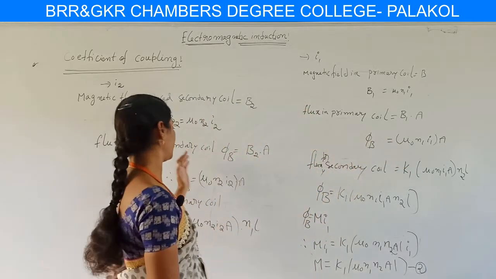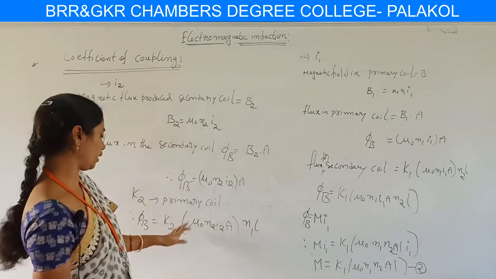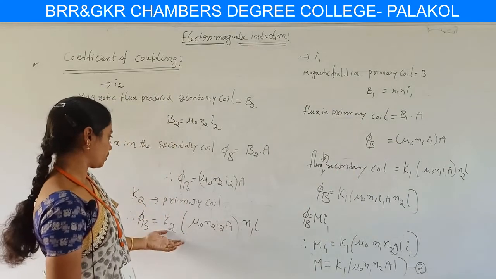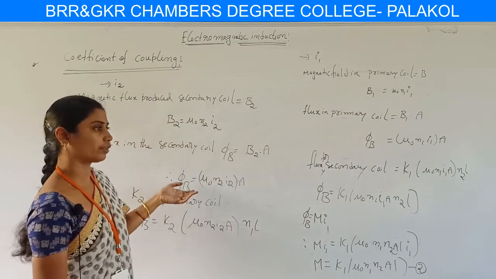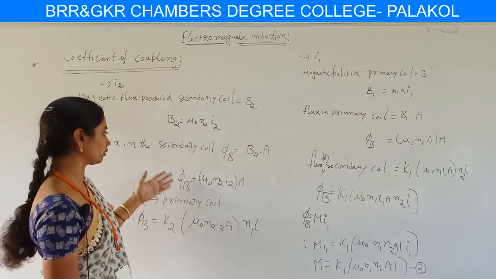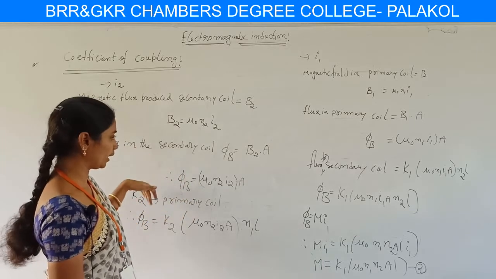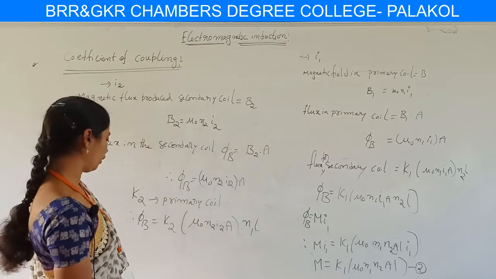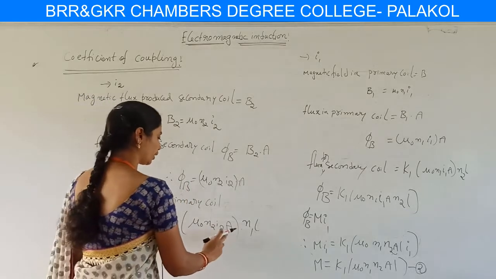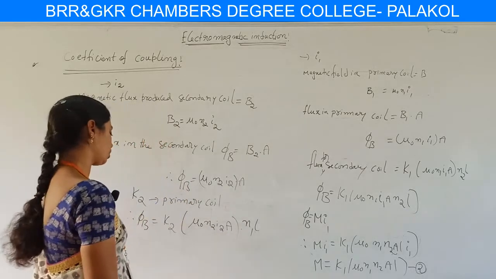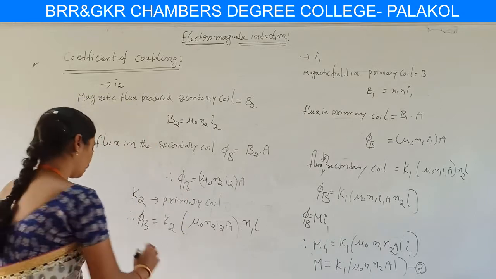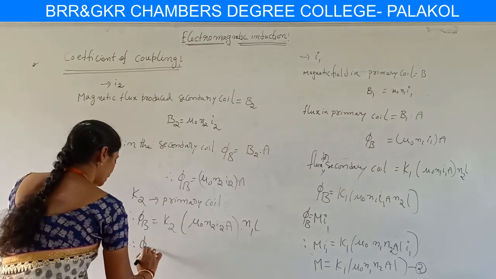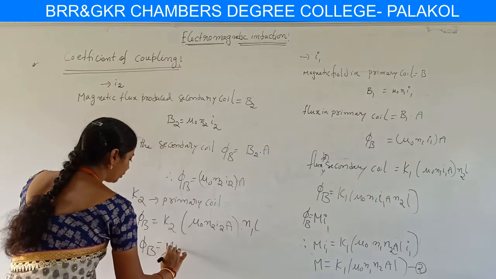Hence, for the primary coil due to the effect of the secondary coil, we can write K2 into mu naught N2 I2 A into N1 L. So we have this phi b value, and also considered phi b is equal to M into I2.